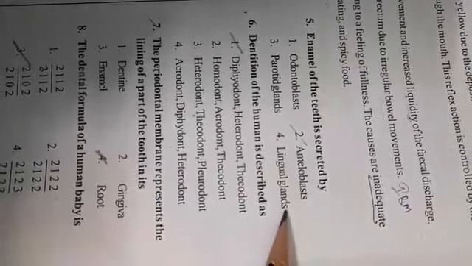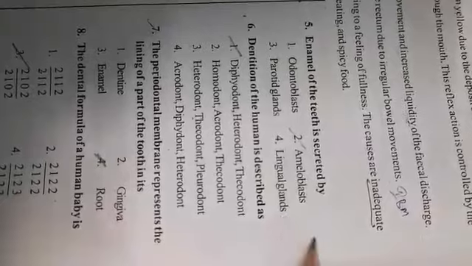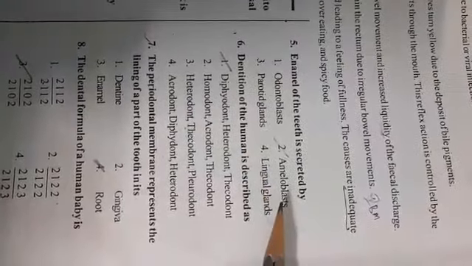Lingual glands are not actually given in a textbook. These are present in the tongue. The word lingua denotes tongue. Parotid glands are one type of salivary glands. What are odontoblasts? Odontoblasts are the cells which form the dentine. Ameloblasts are the cells which form the enamel. Enamel is the hardest substance and is secreted by the ameloblast.